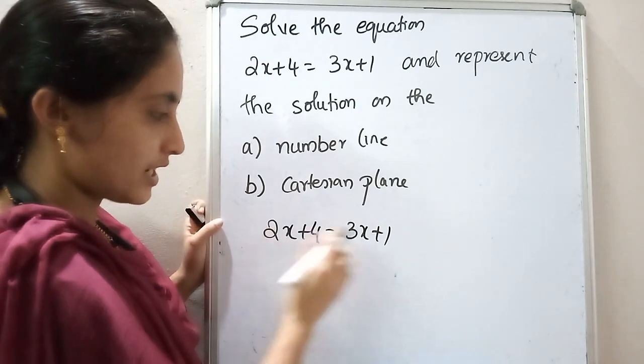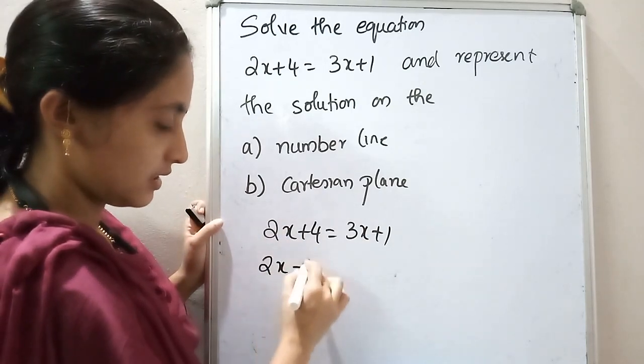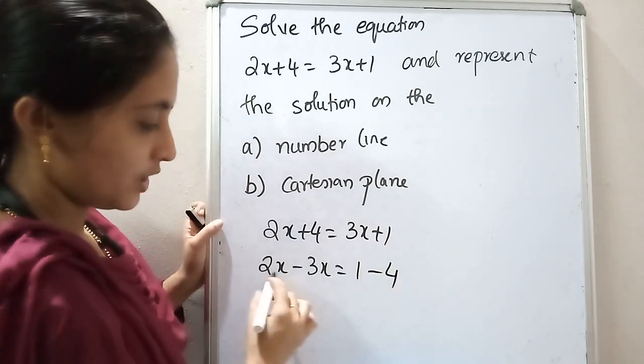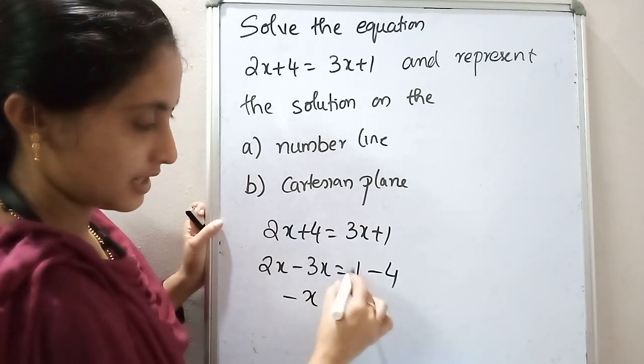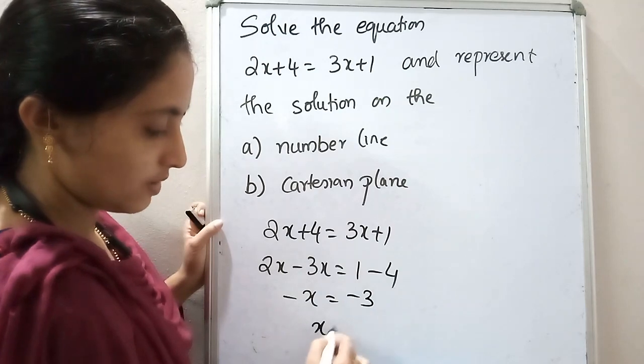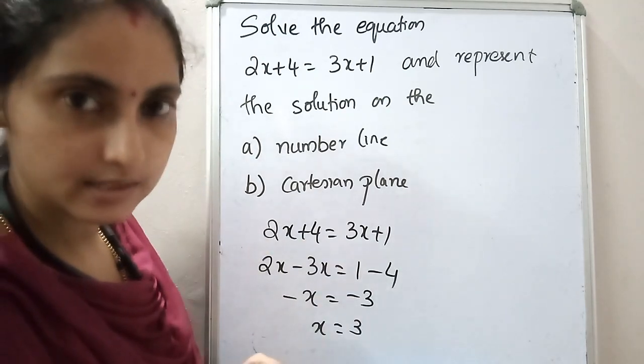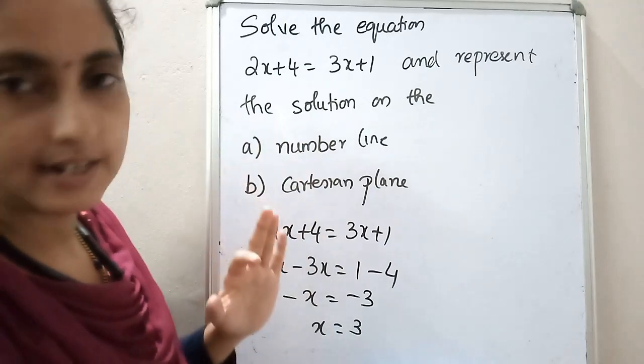Here 2x minus 3x will be equal to what? 1 plus 4, minus 4. 2x minus 3x is minus x, is equal to minus 3. So x will be equal to what? 3. So just draw a number line and mark the point 3 there. That is the number line representation.